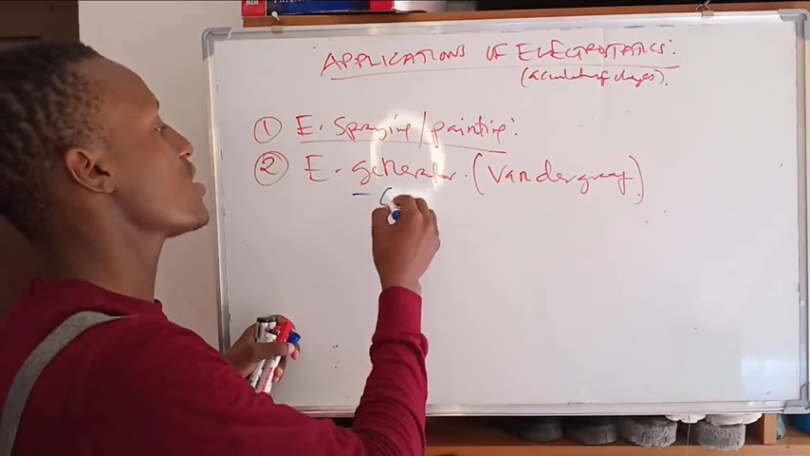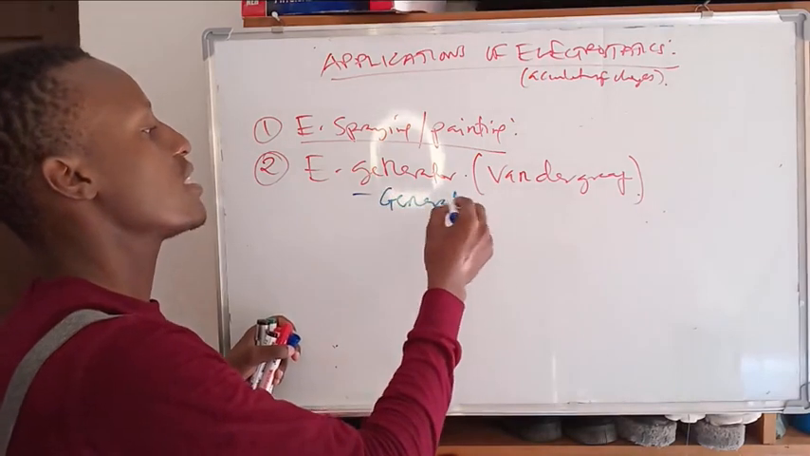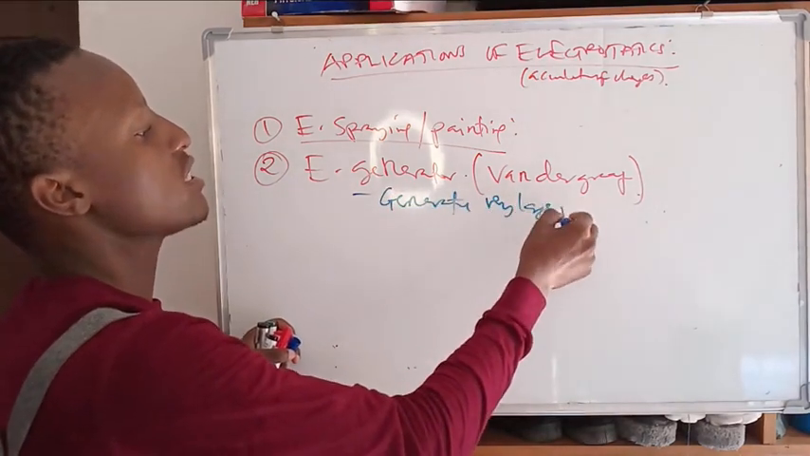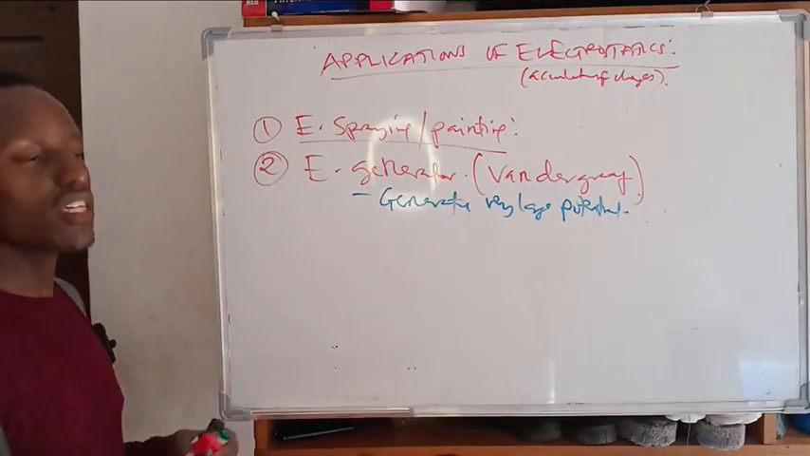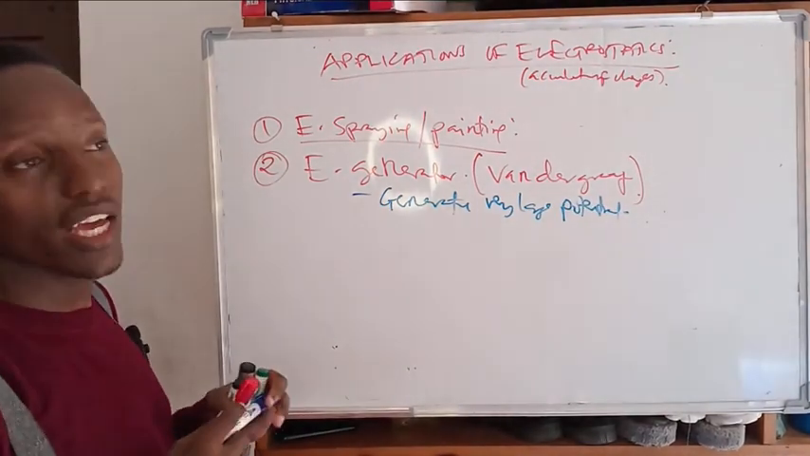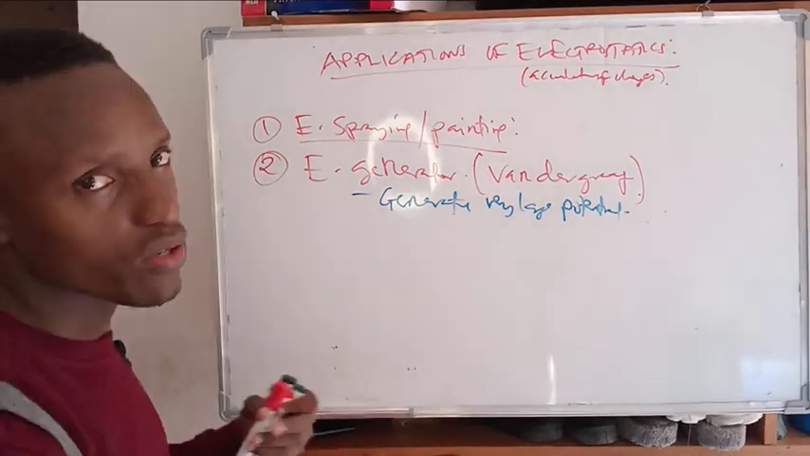So we call it generating very large potential. This potential now can be used in some other activities, generating the energies and what.